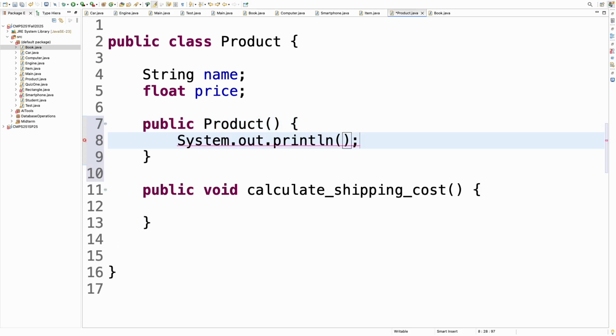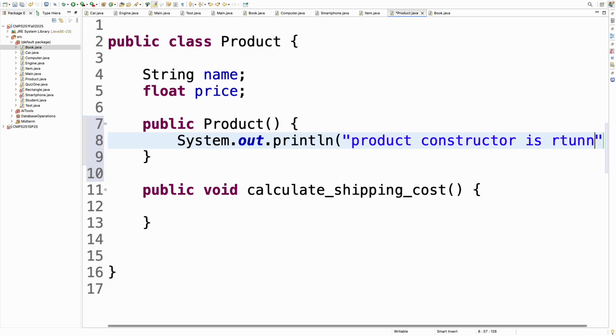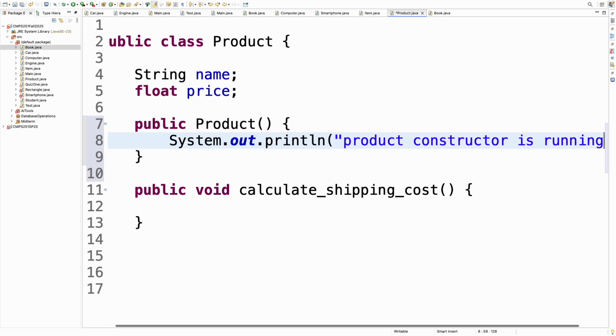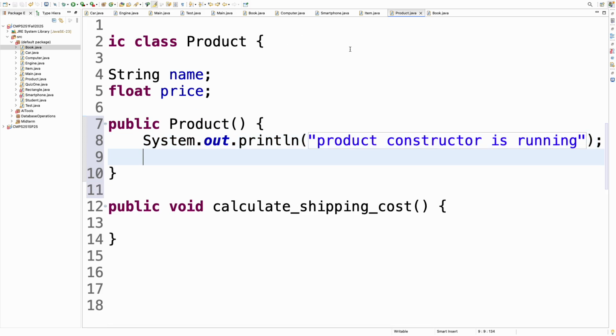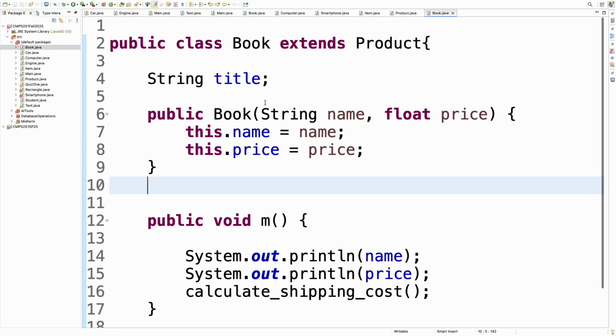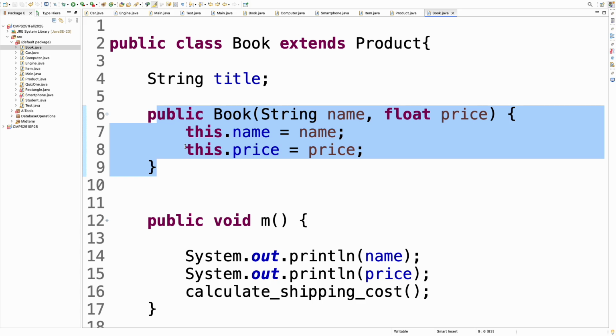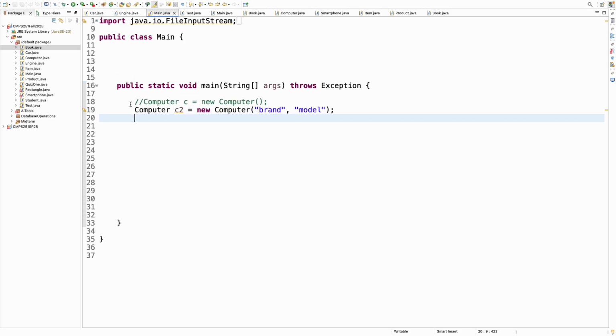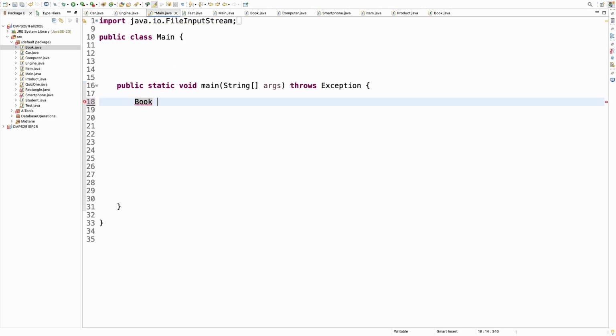I'll put here a message just to show that this is running: product constructor is running. Then in my book class, is there also this product constructor? No, I cannot inherit that. I cannot use it. But now let's create this book class. I will create an instance of it, so I will go to my main method, and then I will create a new book.